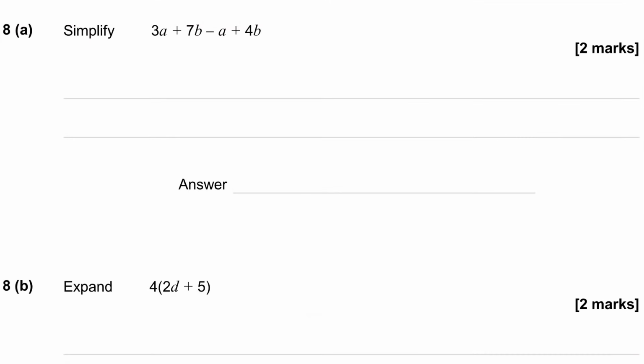Simplify 3a plus 7b minus a plus 4b. Okay. So we need to collect like terms. So we've got terms in a, 3a minus a, and we've got terms in b, plus 7b and plus 4b. Now notice when I highlight those I highlight the sign that goes in front of them, because that is part of what we're doing, isn't it? So 3a subtract a is 2a, and 7b plus 4b is 11b. So we get 2a plus 11b.